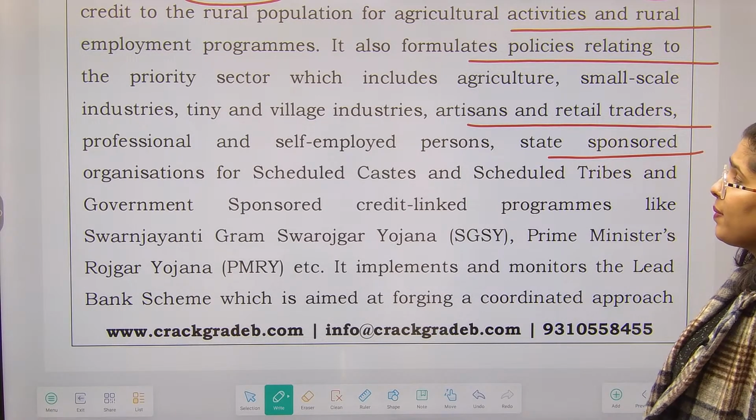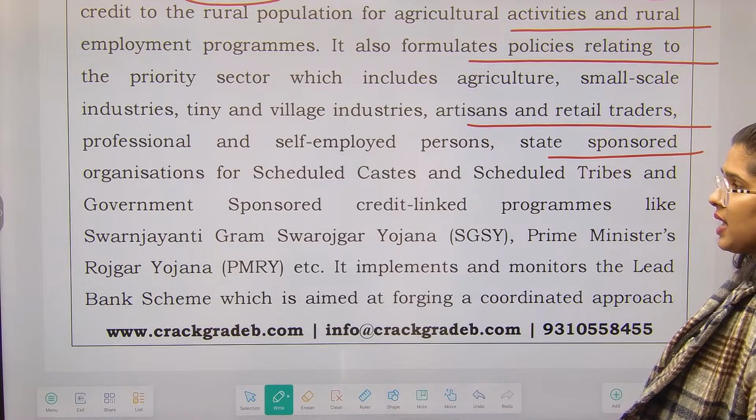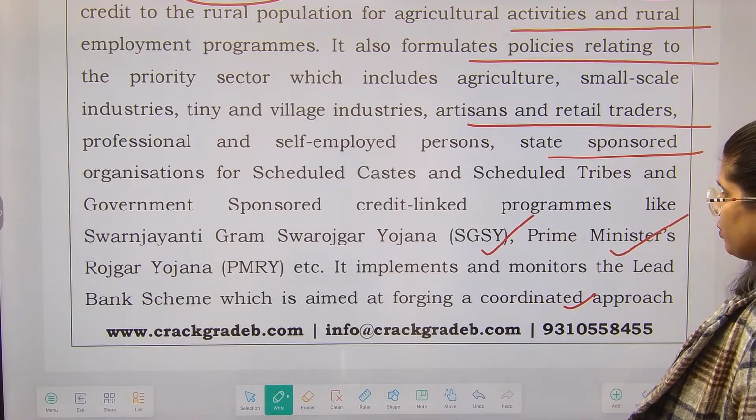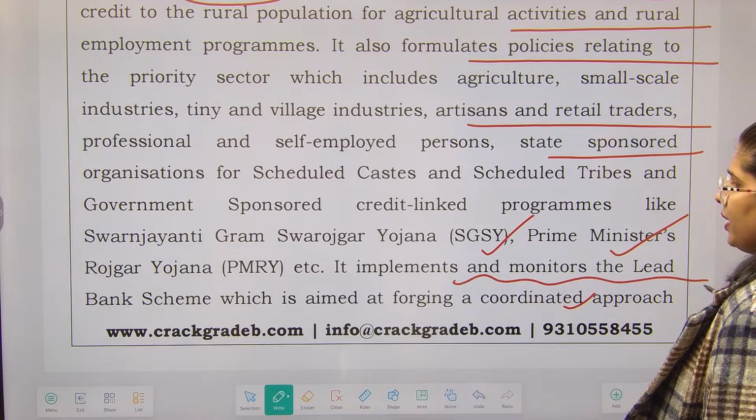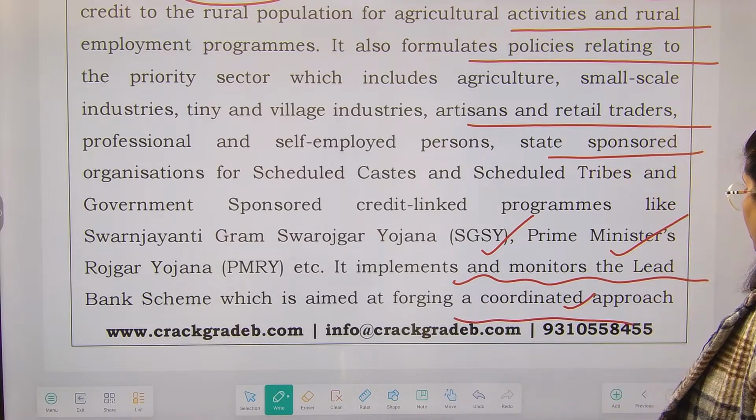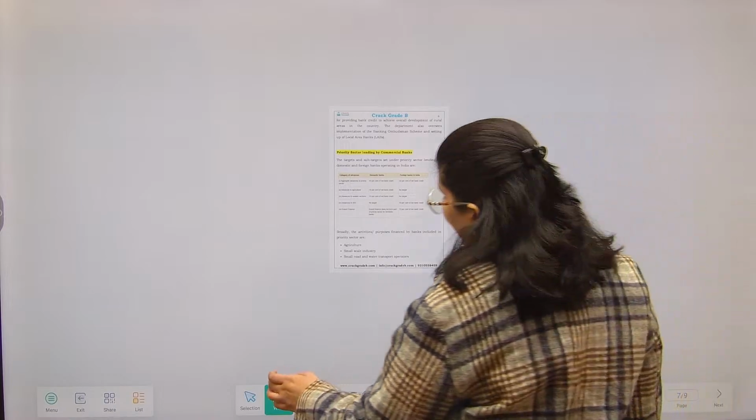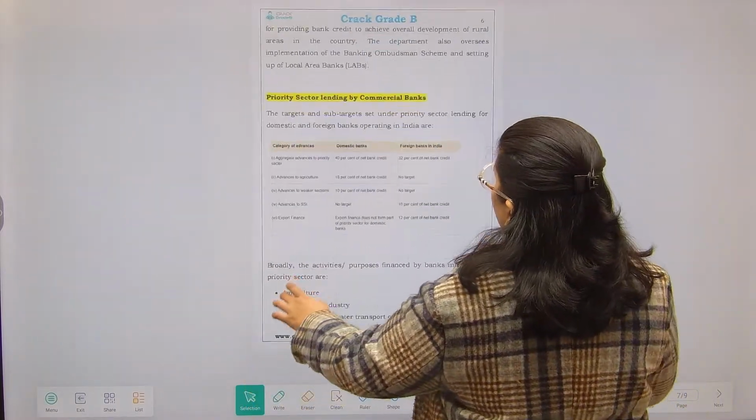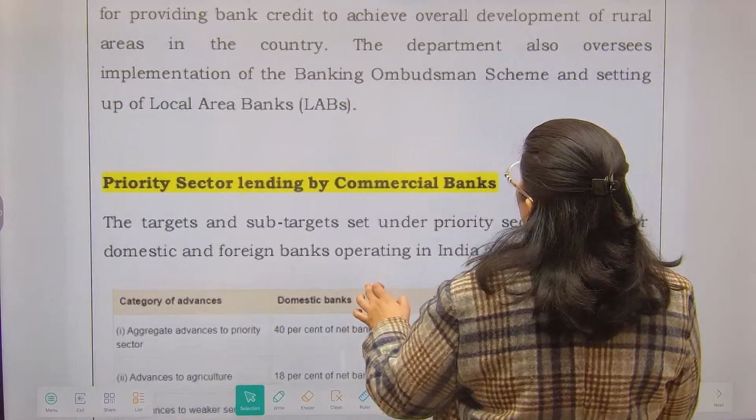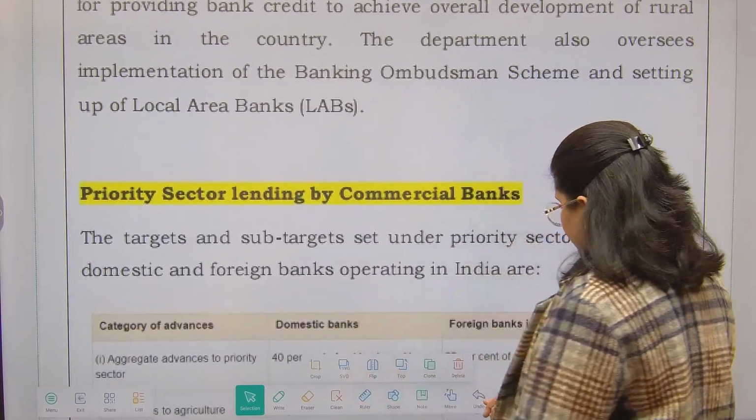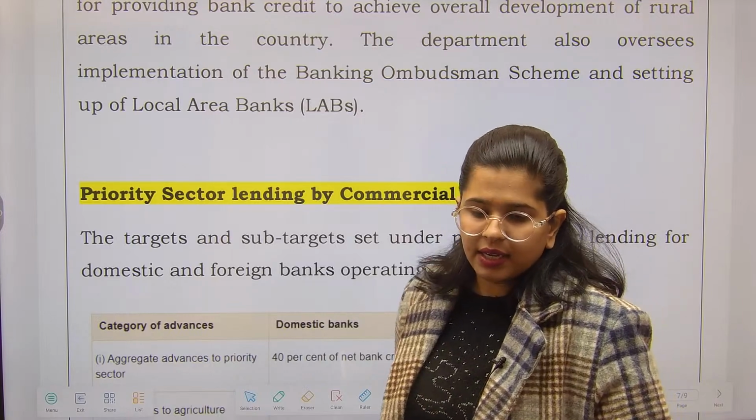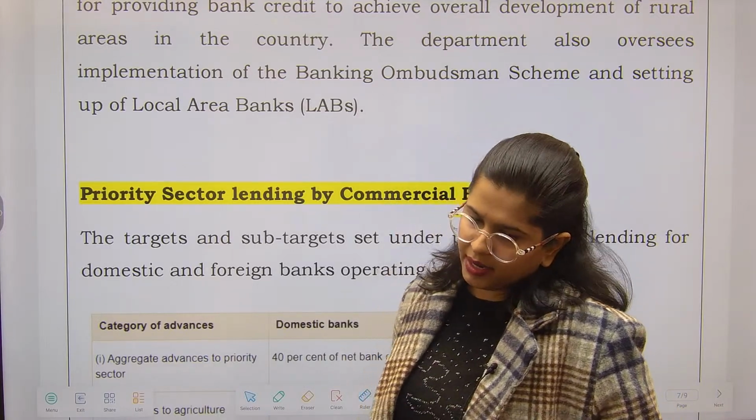There are some government sponsored credit linked programs as well, such as the Swarna Jayanti Gram Swarozgar Yojana and the Prime Minister Rozgar Yojana. It implements and monitors the lead bank scheme as well, which is aimed at forging a coordinated approach for providing bank credit for overall development. The department also oversees the implementation of the banking ombudsman scheme and the setting up of local area banks. So these are the intentions of this particular department.